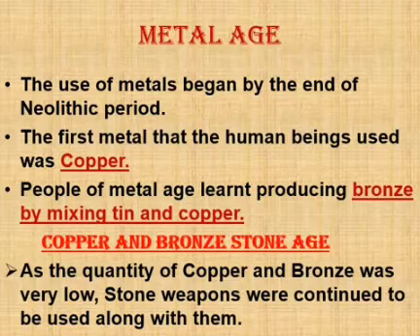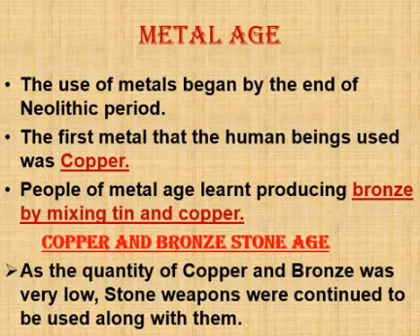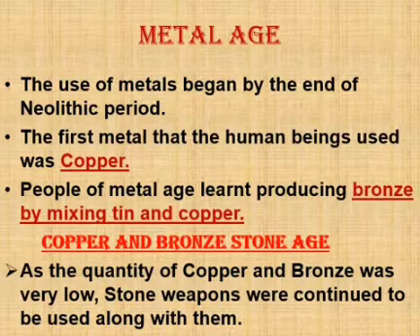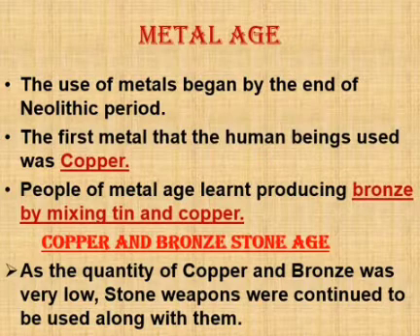Metal Age. The use of metals began by the end of Neolithic period. The first metal that the human beings used was copper. People of Metal Age learnt producing bronze by mixing tin and copper.